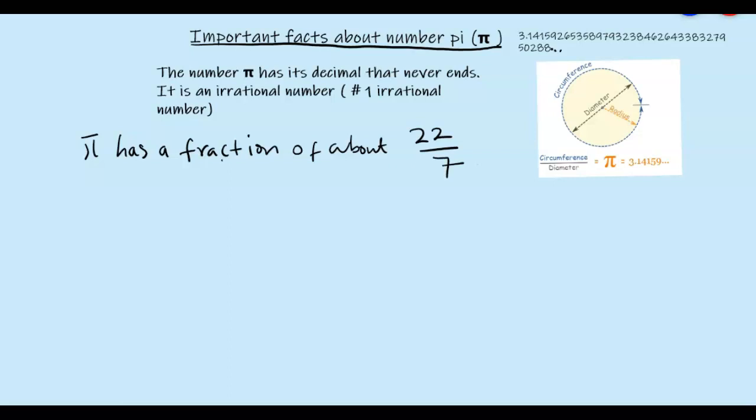This is not exact, it's about, because we cannot express it exactly, but when we are doing calculations and want to use it, we can take it as about 22/7, which as a mixed fraction is 3 whole number 1/7. It's not exact, as I said, and we can also have it as 3.14. This is when we have two decimal places.